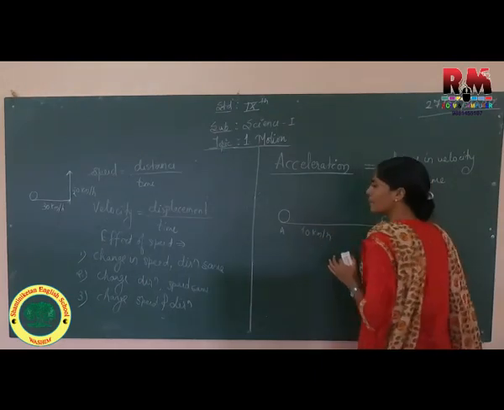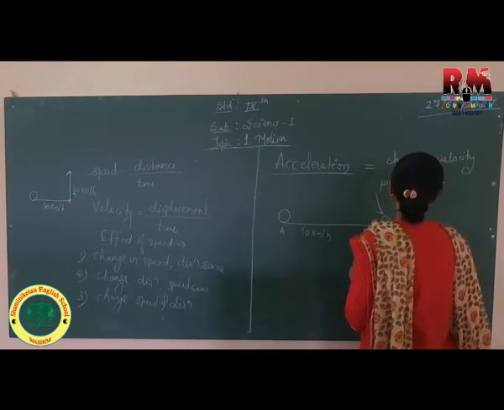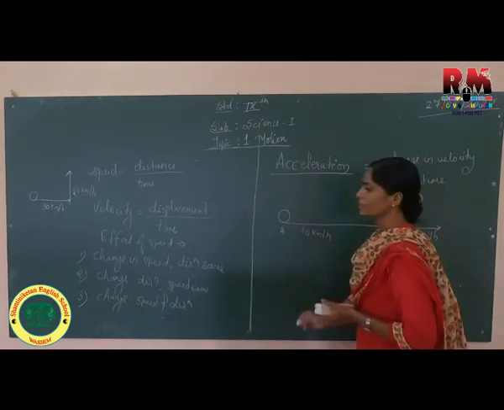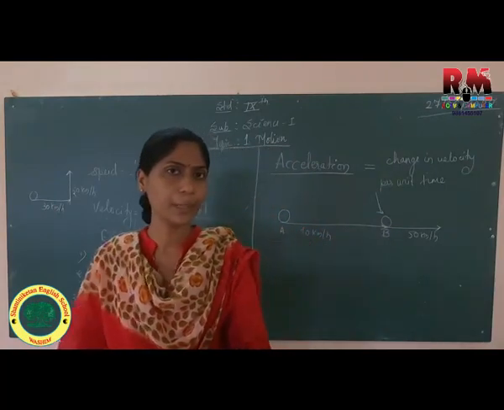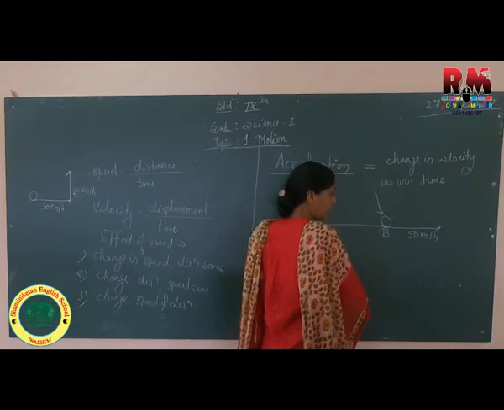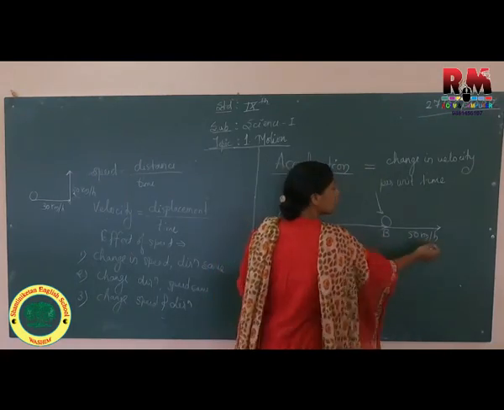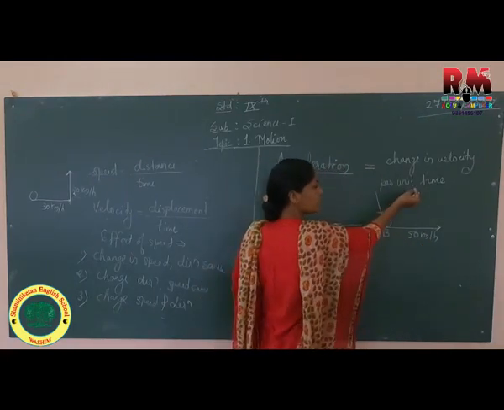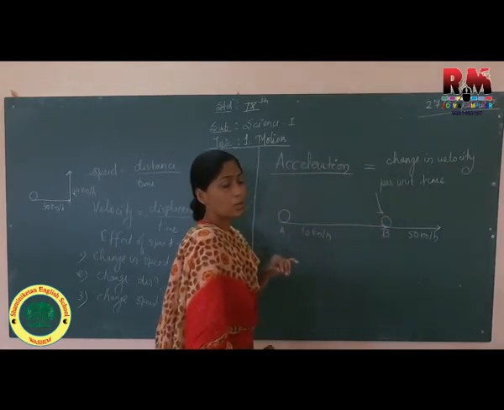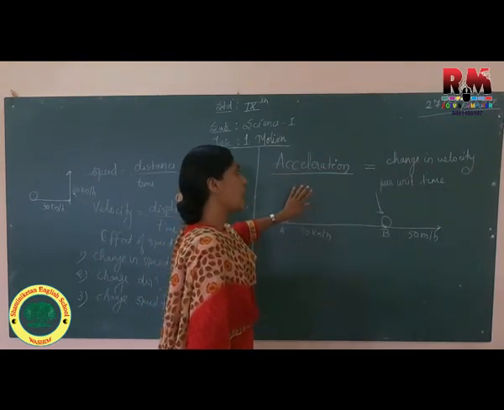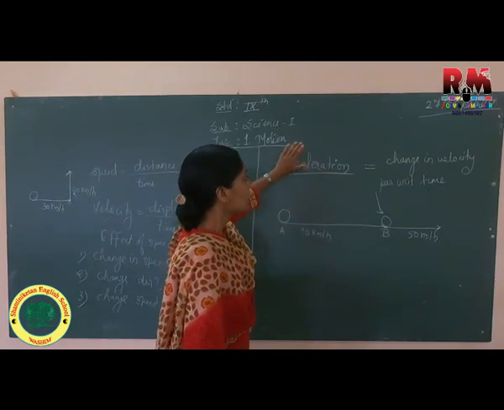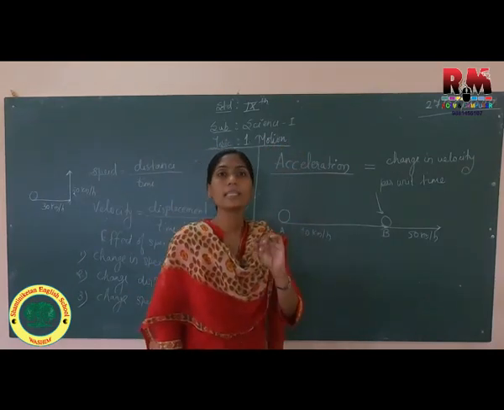Direction can also change, speed can also change. So suppose now it is going by 50 kilometer per hour instead of 40. So there is a change in velocity, and suppose we are considering this per unit time. So that particular physical quantity which gives an idea about change in velocity per unit time, with respect to time, is called acceleration.